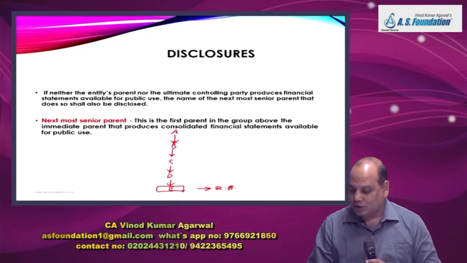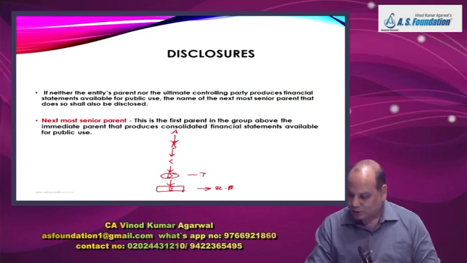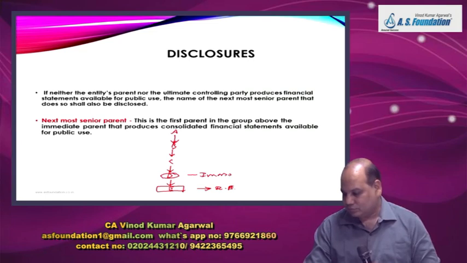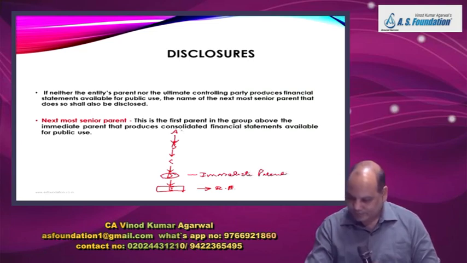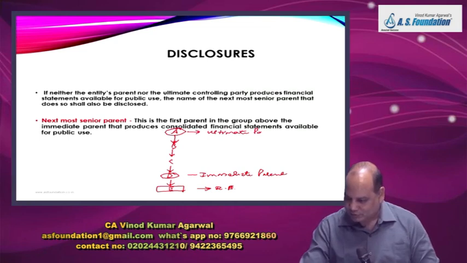So the standard says, suppose D is the immediate parent of E, and A is the ultimate parent of this entire group.